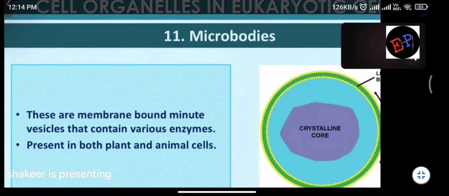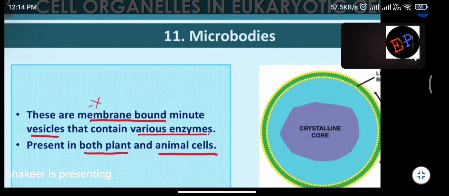Microbodies, these are just membrane bound minute vesicles which contain various enzymes. They are present in plant cells also, they are present in animal cells also. And the point which you should remember is that it is a membrane bound organelle.